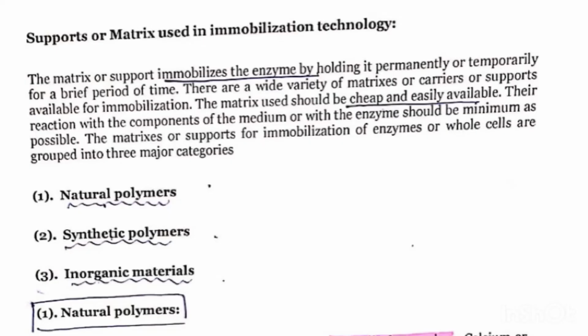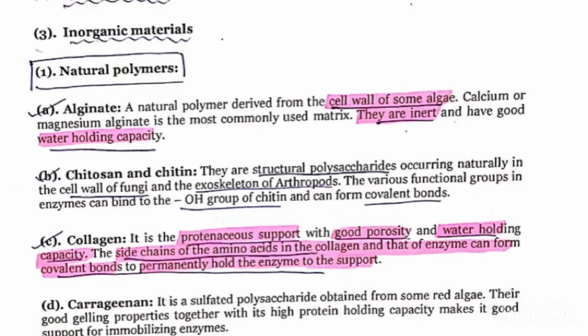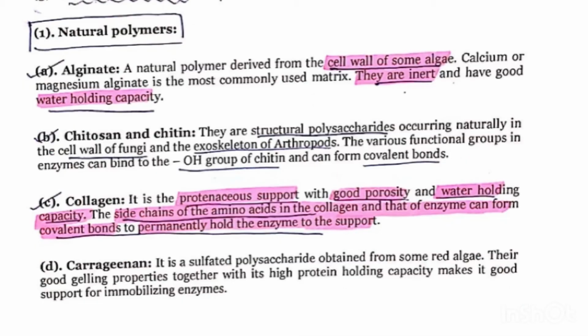Now let's have a look at the support or matrix that is used in immobilization technology. When we use the term matrix, it basically means to provide support to the enzymes. There are a wide variety of matrices which are cheap or easily available. There are 3 types, that is natural, inorganic and synthetic. Some examples of natural polymers are alginate, collagen and chitosan and chitin.